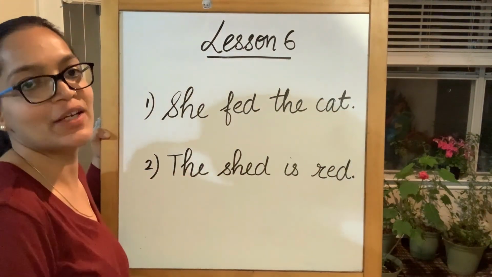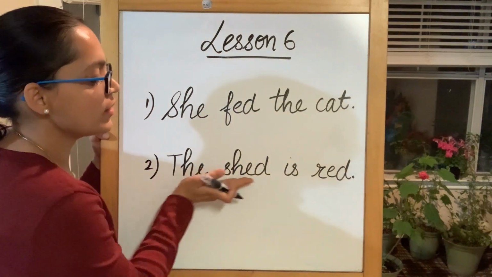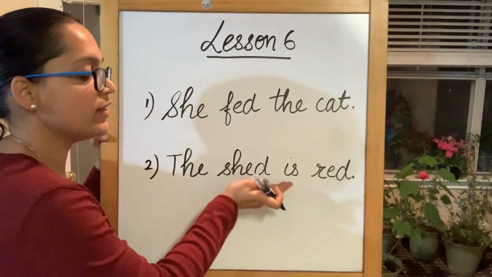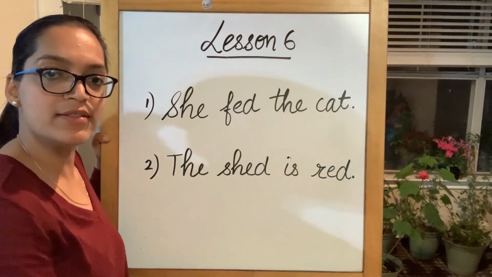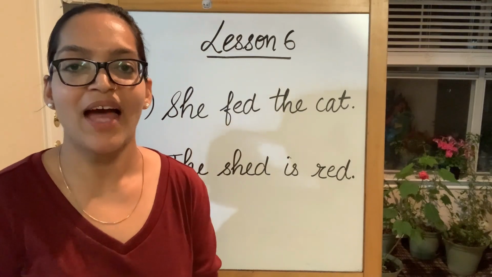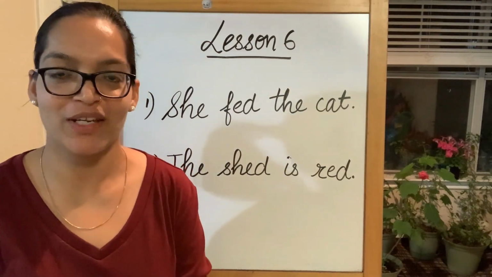The, sight word again, shed, shed, is, red, red. And this brings the end of today's lesson.